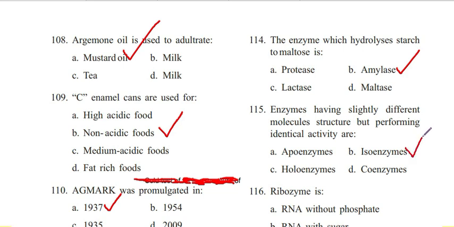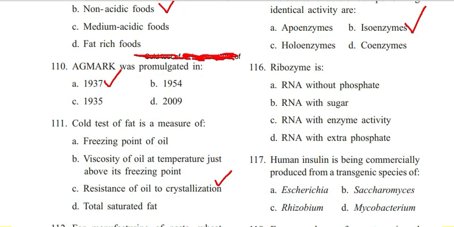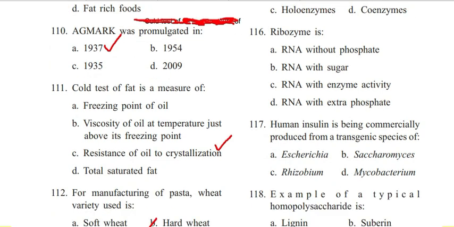Answer is B. Isoenzymes. Next question, 116. Ribozyme is RNA without phosphate, RNA with sugar, RNA with enzyme activity, RNA with extra phosphate. Answer is C. RNA with enzyme activity.